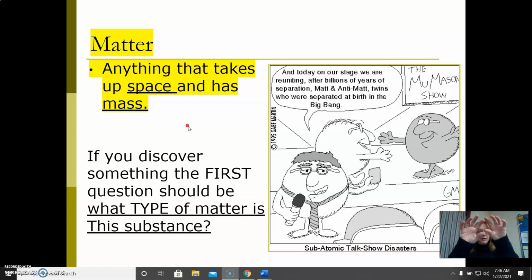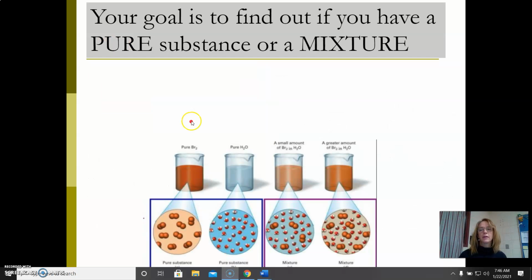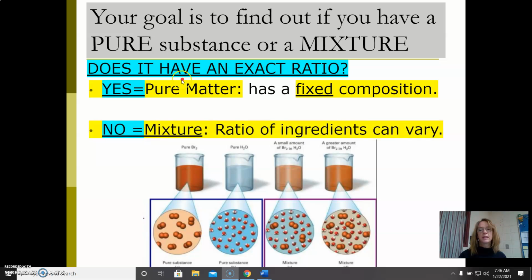We're going to separate matter into two main categories, and those categories are pure substances or mixtures. The difference between a pure substance and a mixture: pure substances have a fixed composition. You cannot break them apart and still call them the same thing. Water is a pure substance. Water is made of hydrogen bonded to oxygen. If I try to break water apart, I can't call it water anymore. I would have to call it hydrogen and then oxygen.